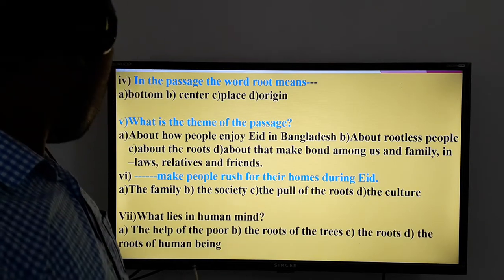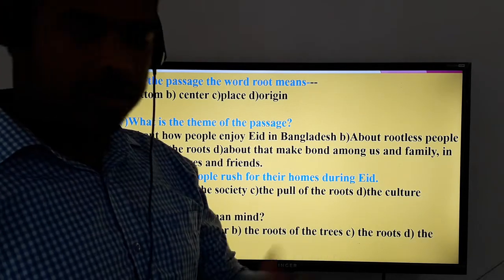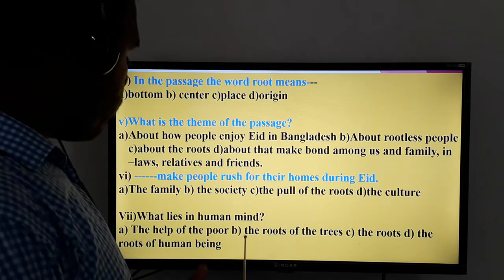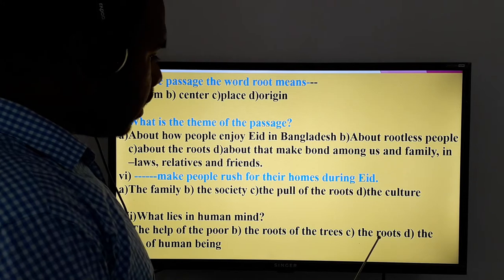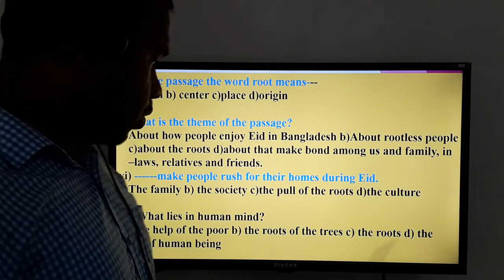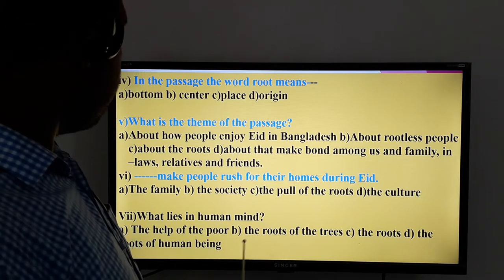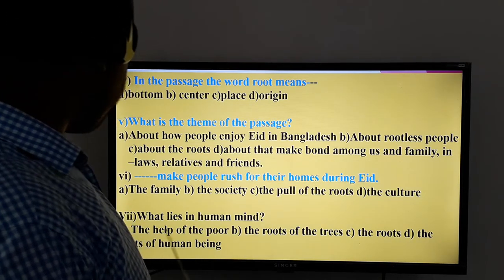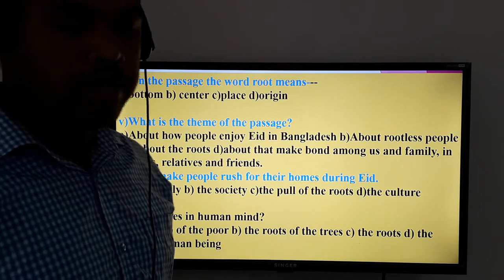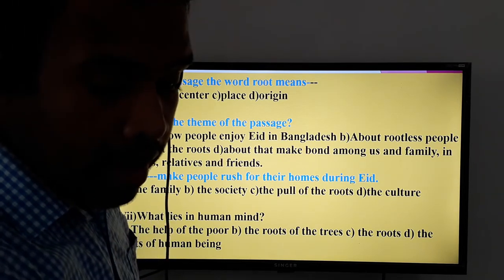Number 7. What lies in human mind? Next question. What lies in human minds? The help of the poor, the roots of the trees, the roots, and the roots of human beings. So I think easily you can guess the answer. The answer is number D, that the roots of human beings lie in the human mind. So that is the MCQ section.